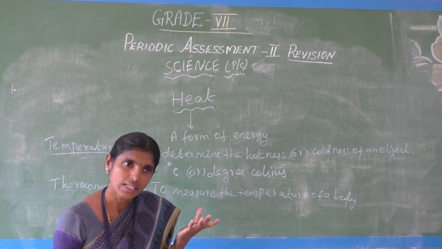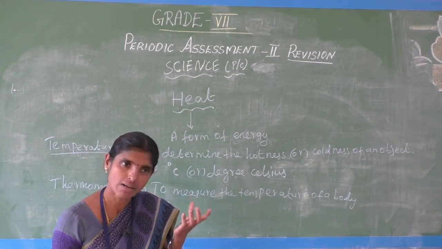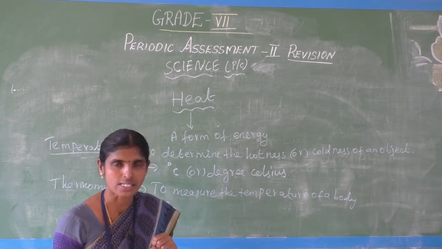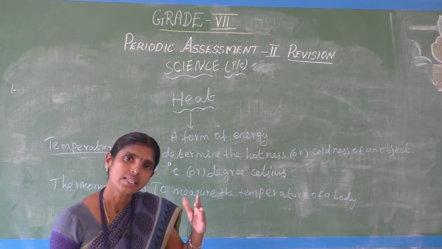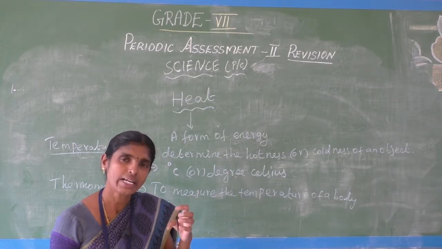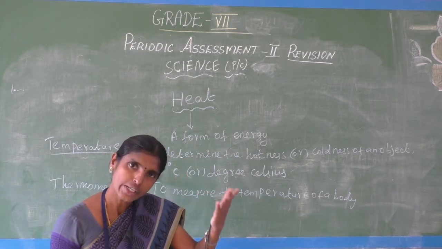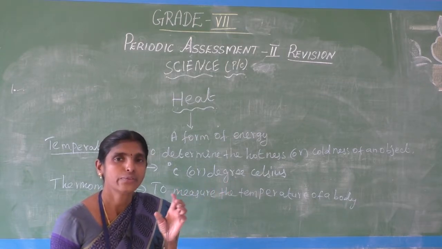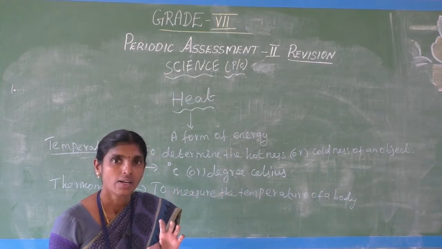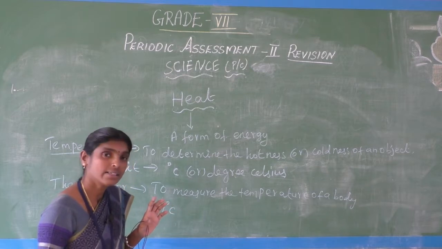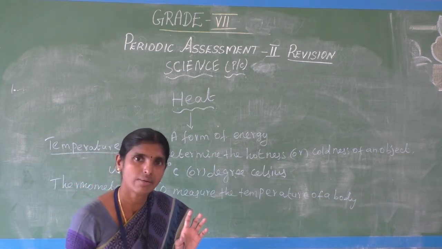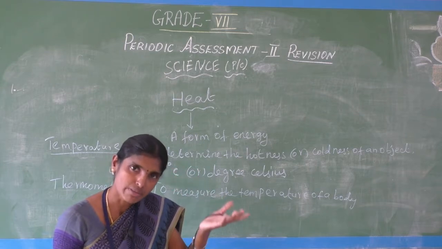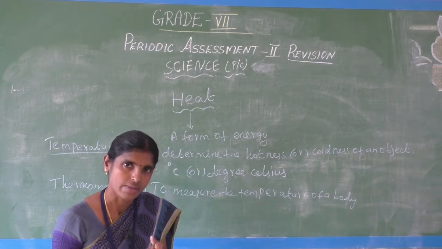We know very well our normal human body temperature is 37 degree Celsius. If it rises above that, we are affected by fever.